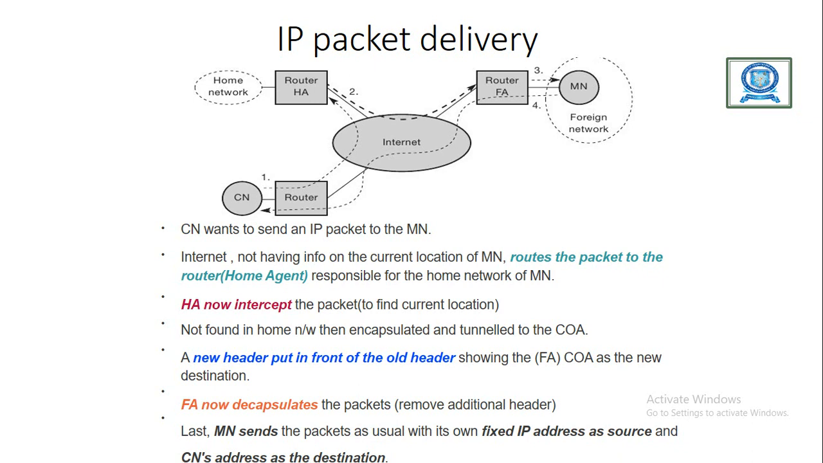The foreign agent will de-encapsulate the packet, find the original IP and transfer the packet to the mobile node. Now the mobile node receives the packets and gives the reply to the original IP of the correspondent node. Now the correspondent node identifies that the mobile node is present in the home network itself. The correspondent node doesn't know the mobile node has moved to the foreign agent.